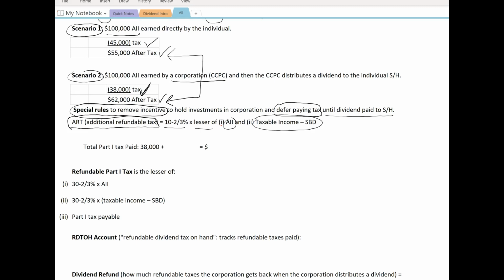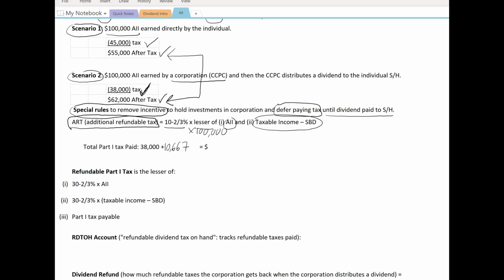Let's assume for this simple example that the lesser of the two amounts is the $100,000 of aggregate investment income. So $100,000 times 10 2/3%, that's going to add an additional $10,667 to the Part 1 tax.